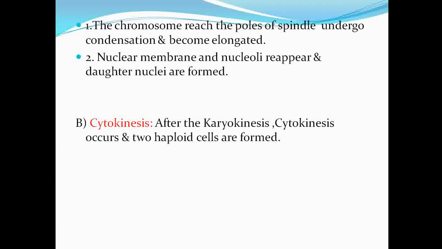The karyokinesis involves these steps: prophase 1, which is further divided into leptotene, zygotene, pachytene, diplotene and diakinesis, and then metaphase 1, anaphase 1 and telophase 1. Finally the complete separation of the cells occurs in cytokinesis. So this is meiosis 1.